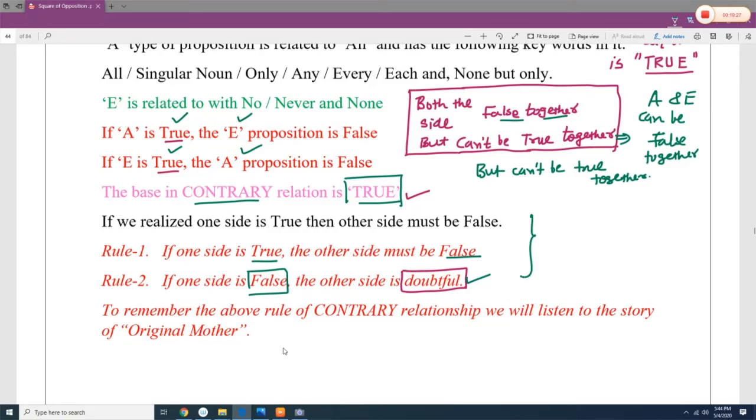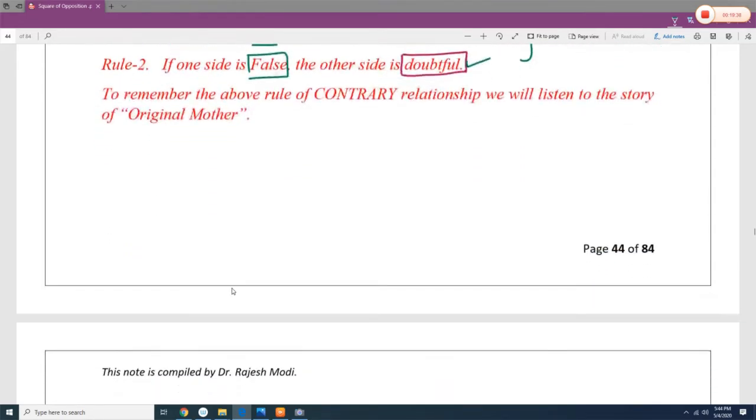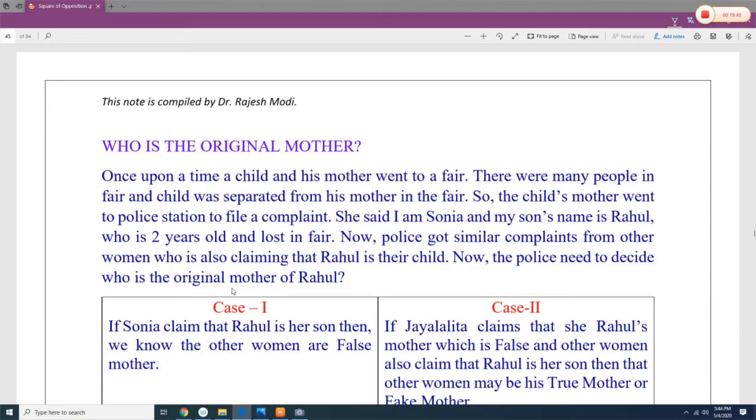there are certain times that you may forget this rule. So there is a small story. If you listen to this small story and remember it, then you are not going to make this mistake. Let's see who is the original mother story. Once upon a time, a child and his mother went to a fair. There were many people in the fair and the child was separated from his mother in the fair.